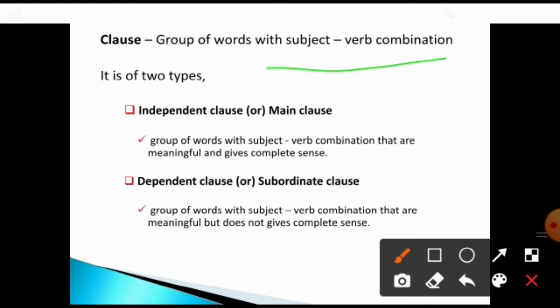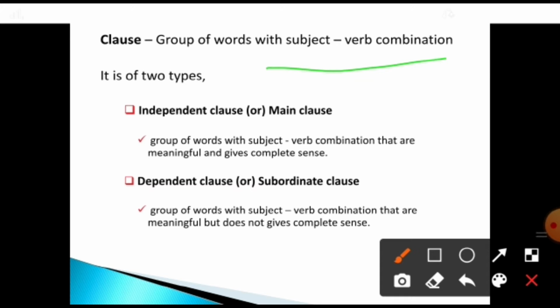Now coming to the clause. What are the two types of clause? One is the independent clause, or main clause, which we can also call the principal clause. The other is the dependent clause, or subordinate clause. From the names themselves you can get an idea.